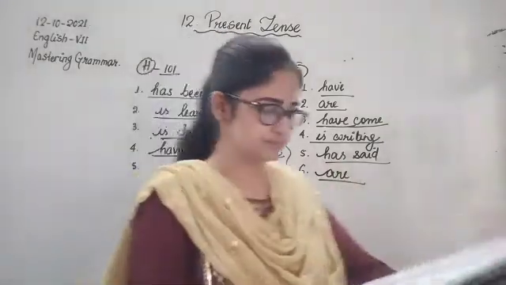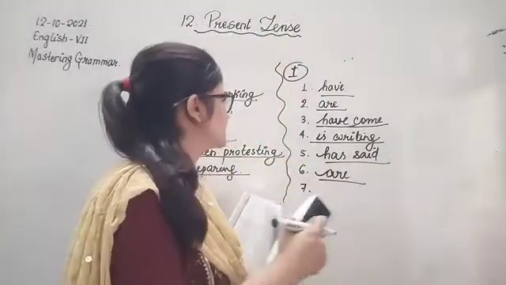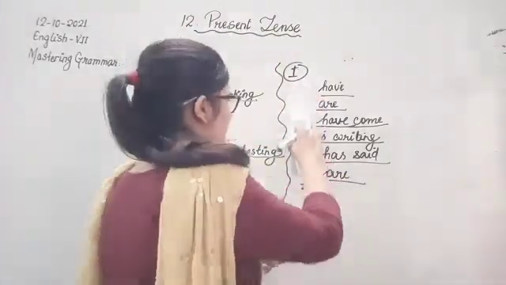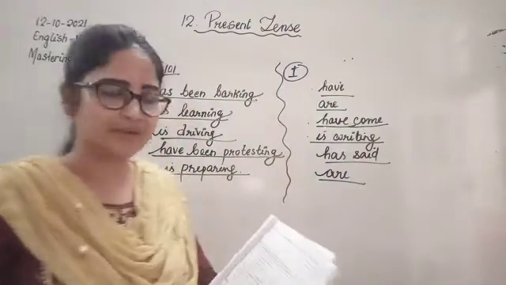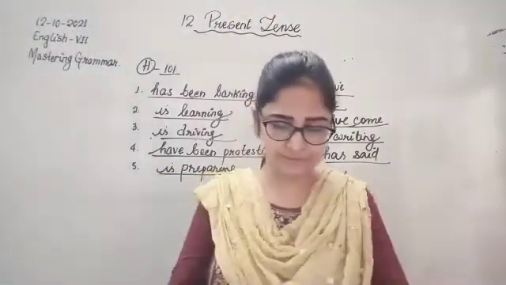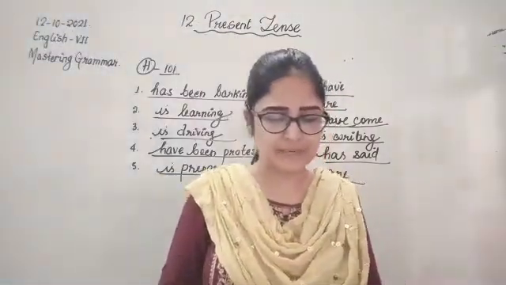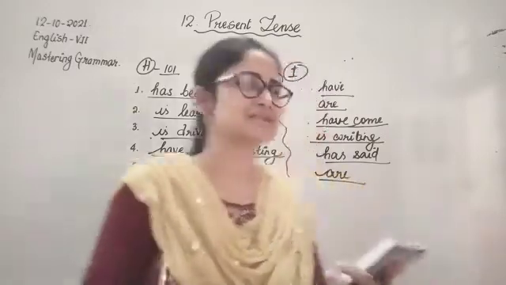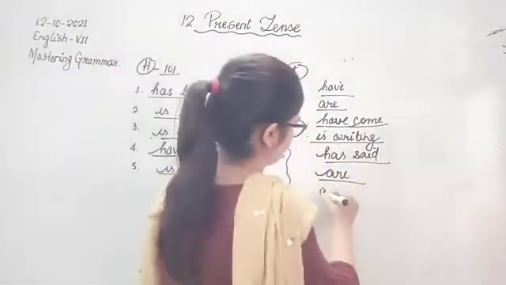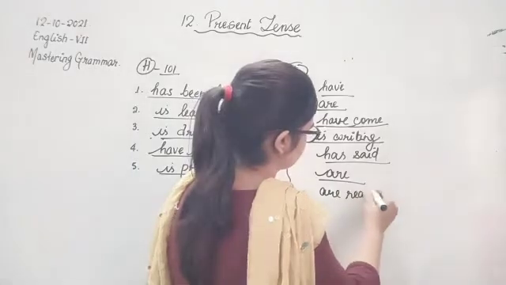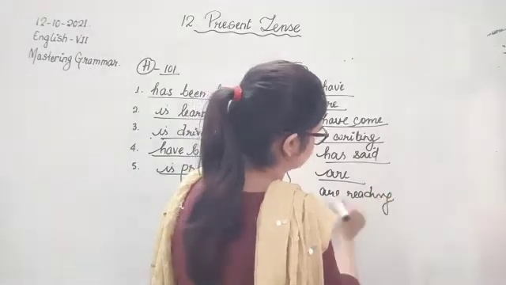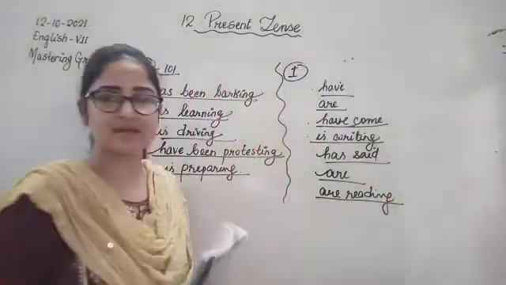Actually, there is no numbering here, so let me remove the numbering. We have this paragraph only, so there's no numbering as such for this one. Busy on the mobile or are reading magazines. This one is present continuous. Are reading magazines.